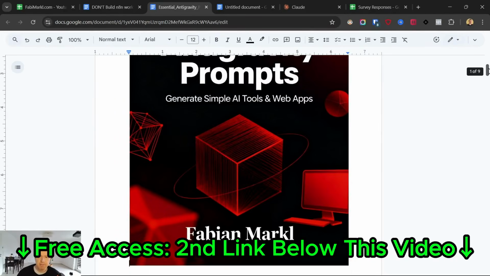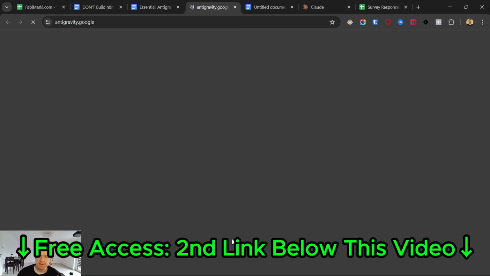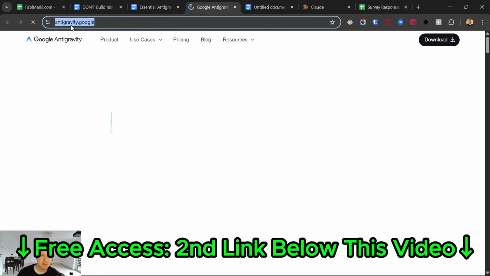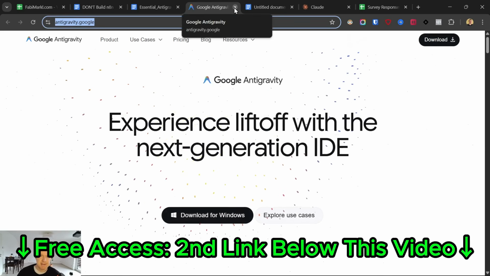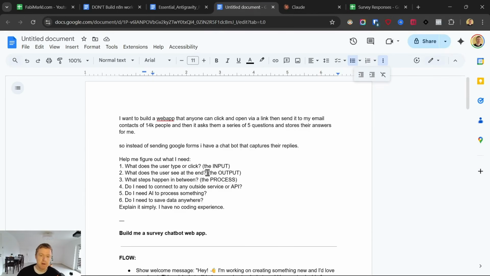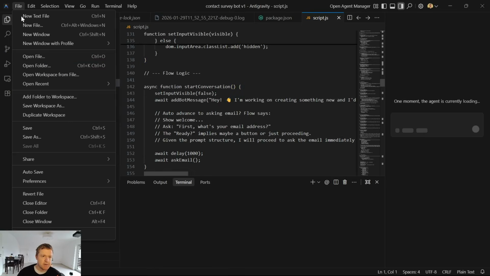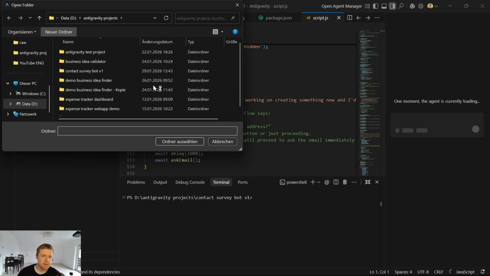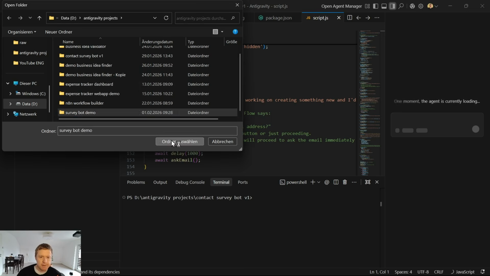So I go into my guide, and there first I need to download Antigravity if you haven't done this already. You can go to this website, Antigravity.Google, click on download, and then install it, and then you can use it for free for a generous amount of coding. Next I open Antigravity. Then I need to create a new folder. Click on open folder. Then you can create any folder you want for the project. I just call it survey bot demo, select folder.